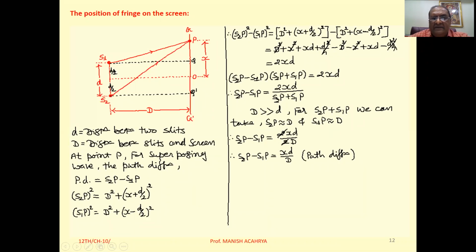So we can say this portion is d by 2, this one is also d by 2.